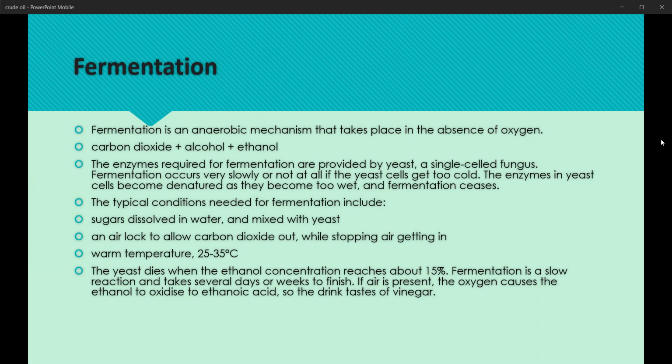Fermentation is a slow reaction and takes several days or weeks to finish. If air is present, the oxygen causes the ethanol to oxidize to ethanoic acid, so the drink tastes like vinegar.